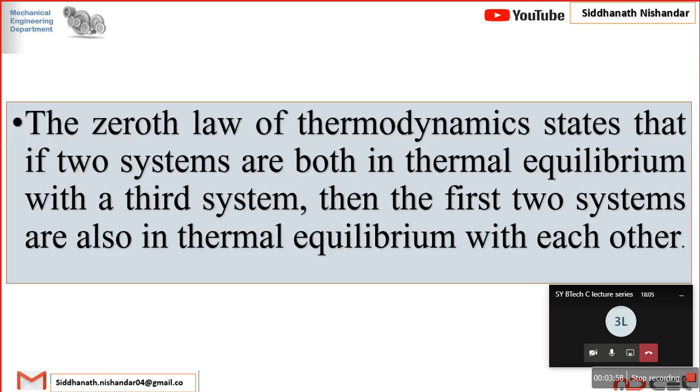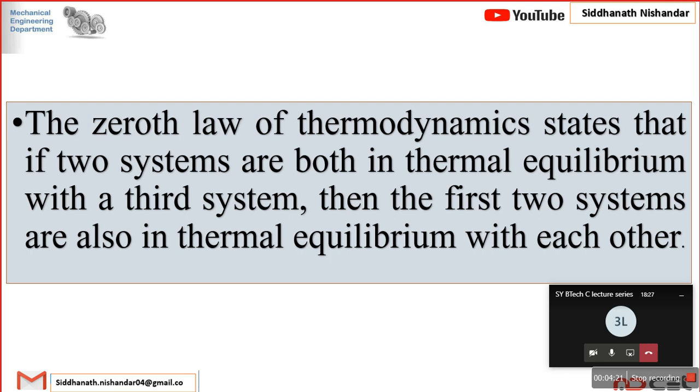Okay, the statement now. The zeroth law of thermodynamics states that if two systems are both in thermal equilibrium with a third system, then the first two systems are also in thermal equilibrium with each other. What does it indicate?